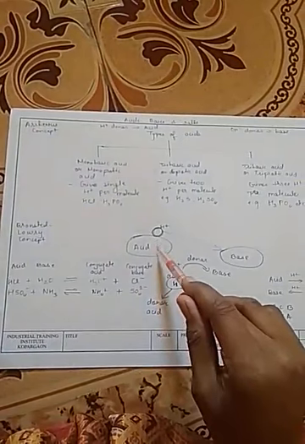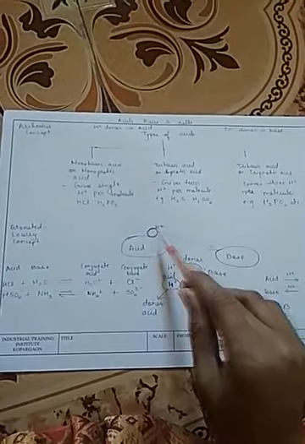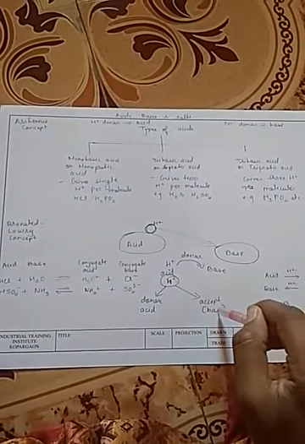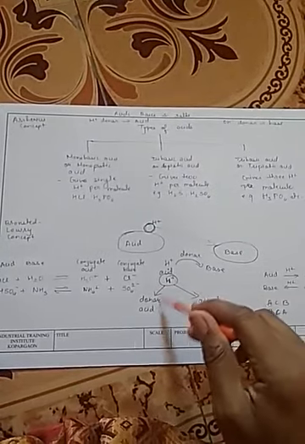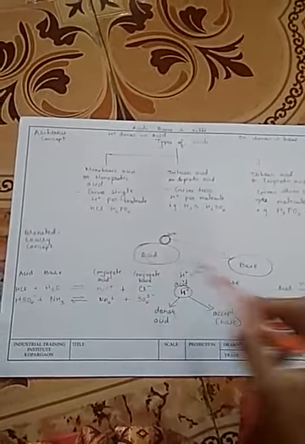The next concept was given by Bronsted and Lowry. It depends upon the H plus ion: H plus donor and H plus acceptor. An H plus donor is an acid and an H plus acceptor is a base. So when H plus is donated by some substance, it is known as an acid according to the Bronsted and Lowry theory, and when H plus is accepted, it is known as a base.